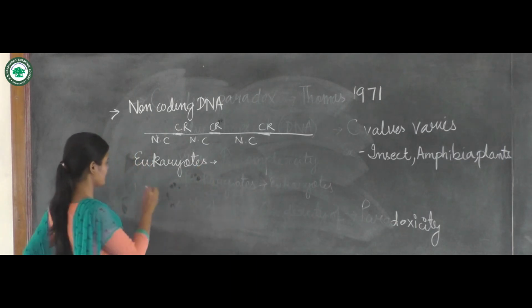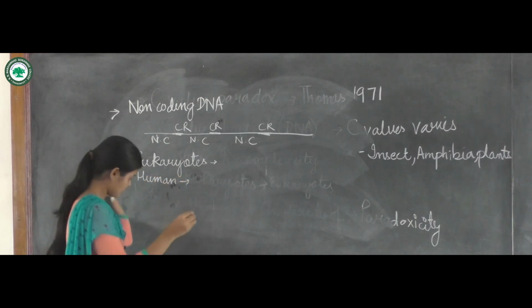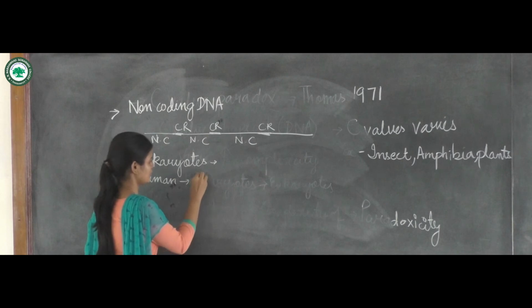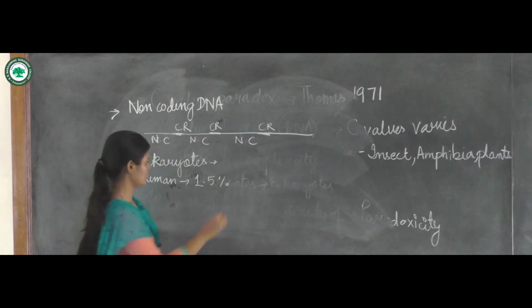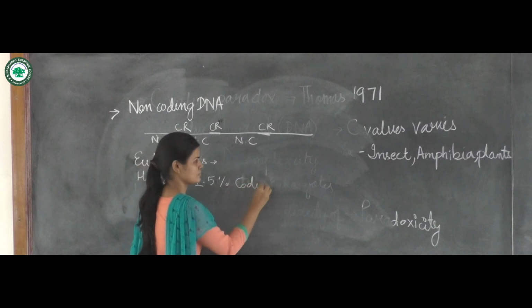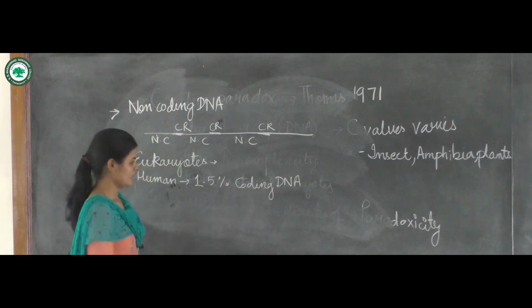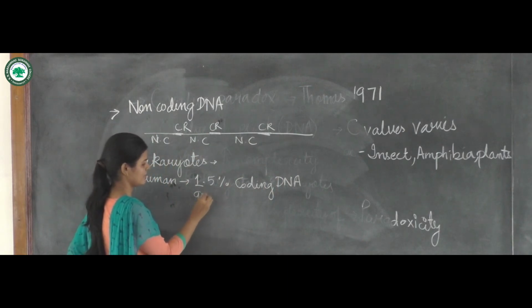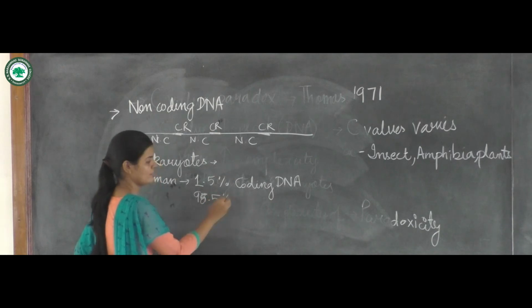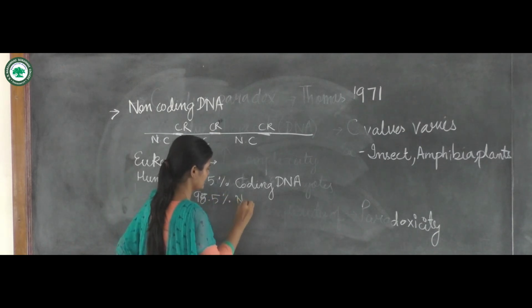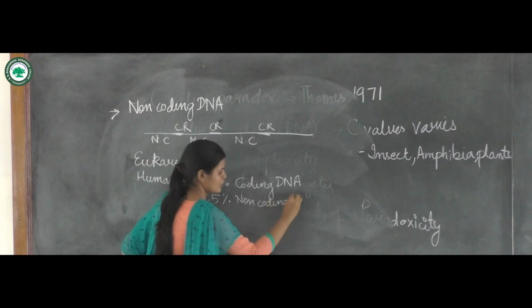In humans, there is 1.5% of coding DNA and 98.5% of non-coding DNA, and they are of different types.